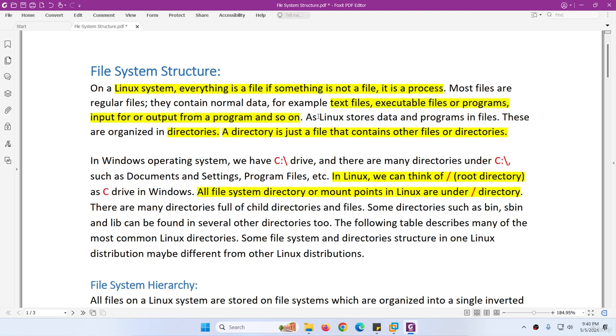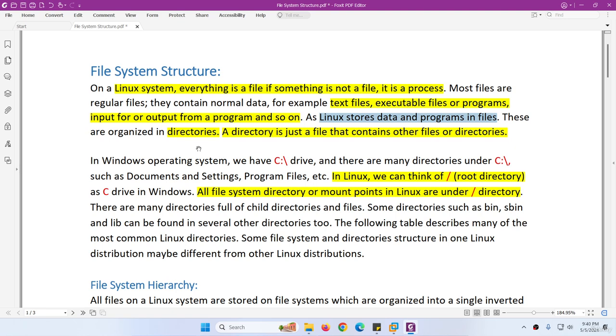So Linux stores data, programs, and files. Each and everything is stored in a file in Linux, and these are organized in directories. A directory is like a folder in Windows. Even a directory is just a file that contains other files and directories, in Linux, I'm talking about Linux. So now you get the idea that each and everything in Linux is a file.